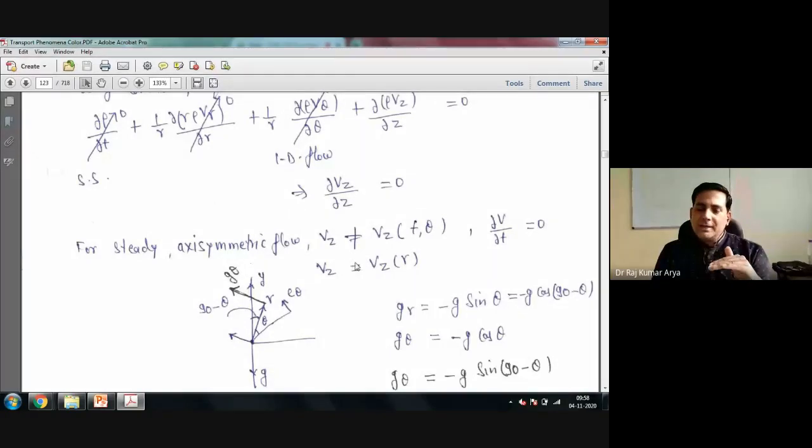So in that case you got vz is only a function of r. In different words, you can consider in your mind that in the direction where you have the surface, only in that side would your velocity change. So your velocity changes in the direction perpendicular to the plane only. Let's say you have the r plane. In the r plane you have the pipe boundary, so only in that side would your velocity change. Wherever you don't have a boundary, in that side velocity will not change. That is another way to understand it. Okay.